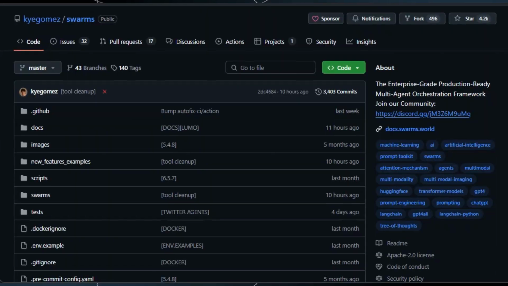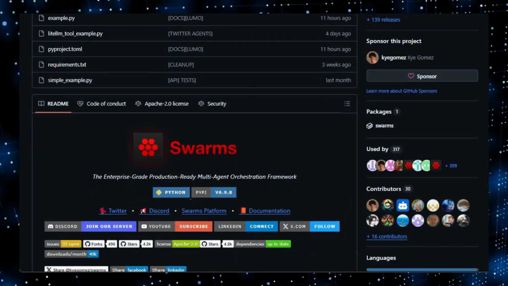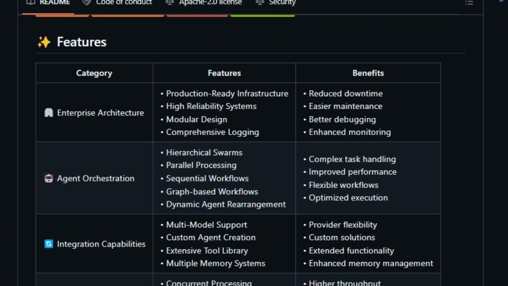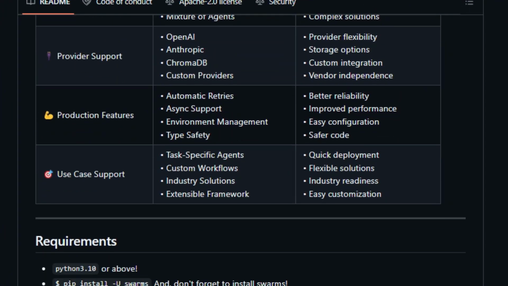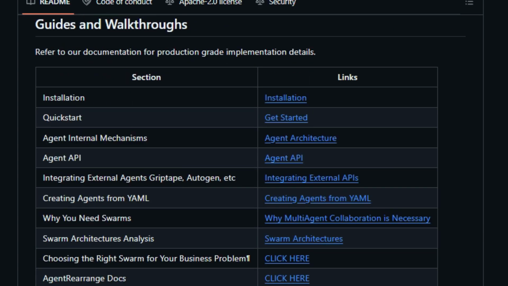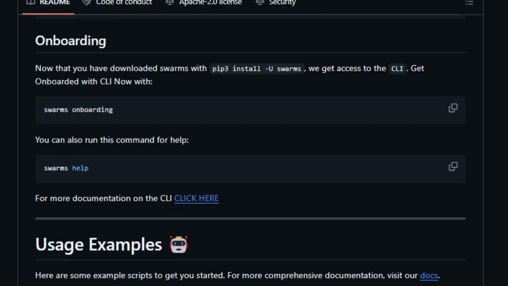Project number 7: Swarms, the enterprise-grade multi-agent orchestration framework. We're excited to introduce you to Swarms, an enterprise-grade framework designed for orchestrating multi-agent systems. What makes Swarms truly stand out is its focus on creating production-ready, reliable, and scalable multi-agent applications. It's not just about individual agents, but how they can be organized and made to work together efficiently to tackle complex real-world problems.